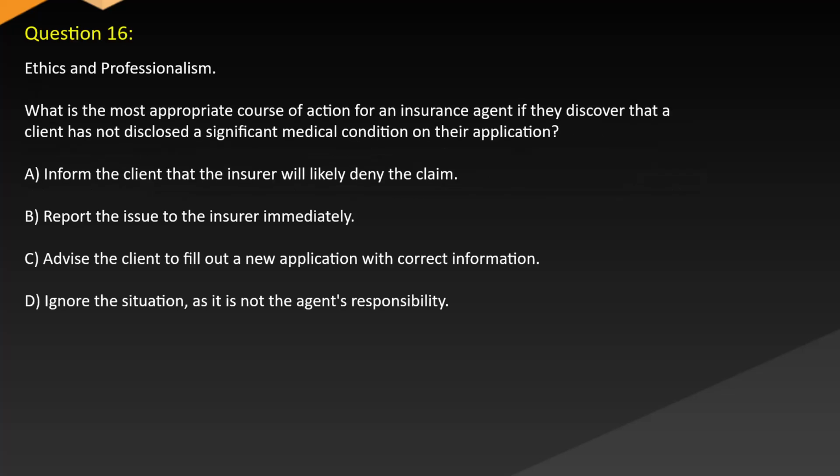Question 16. Ethics and professionalism. What is the most appropriate course of action for an insurance agent if they discover that a client has not disclosed a significant medical condition on their application? A. Inform the client that the insurer will likely deny the claim. B. Report the issue to the insurer immediately. C. Advise the client to fill out a new application with correct information. D. Ignore the situation as it is not the agent's responsibility.